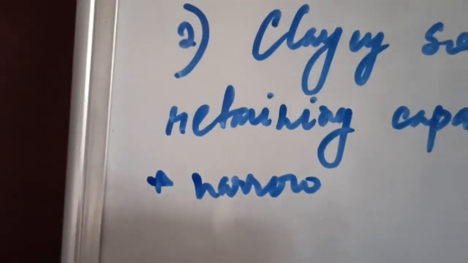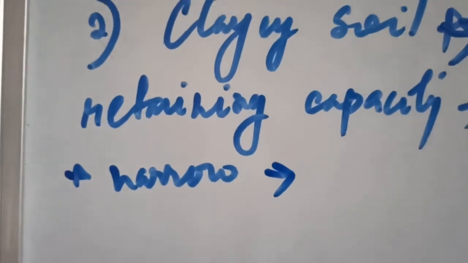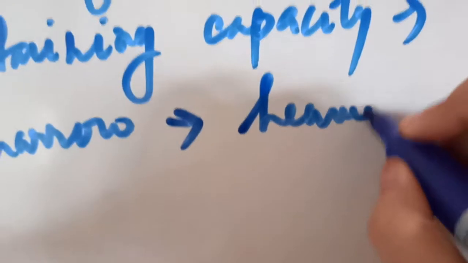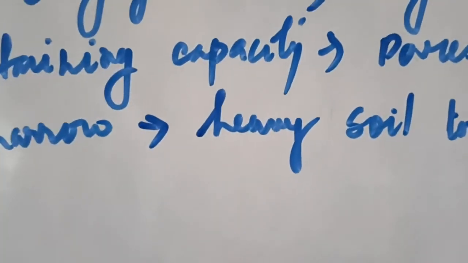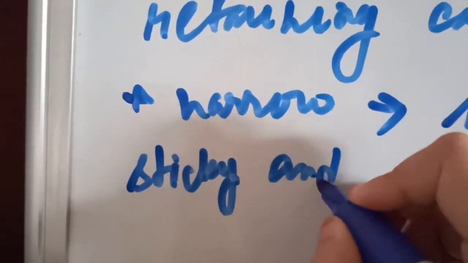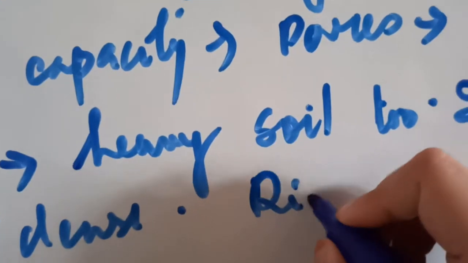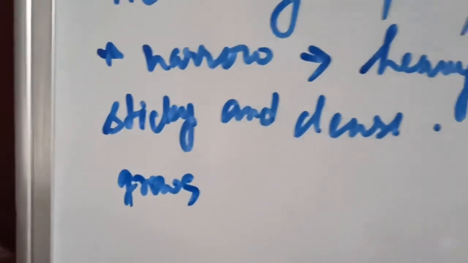As a result, it can hold the water for a longer period of time. That is why it is also called heavy soil. It is sticky and dense. Crops like rice and wheat grow in this clay soil.